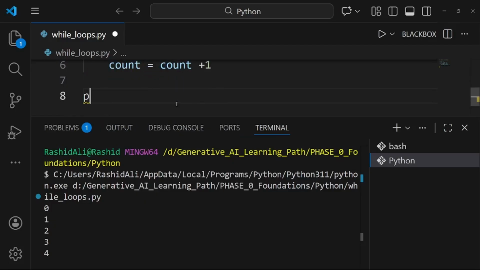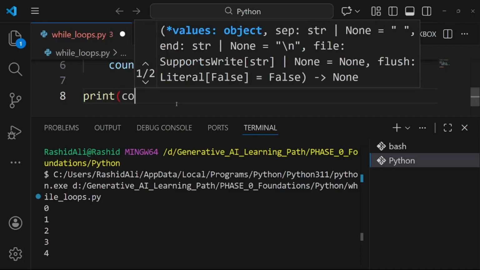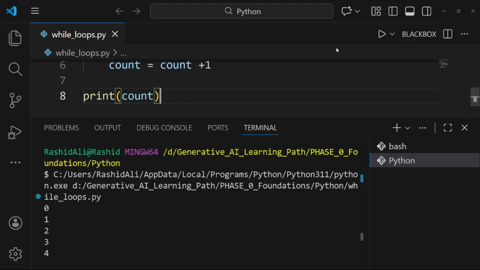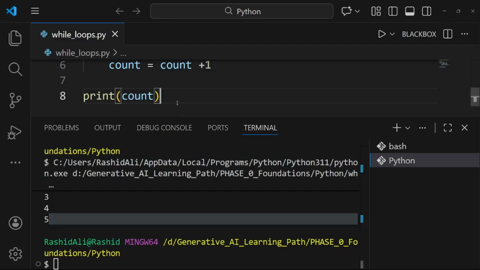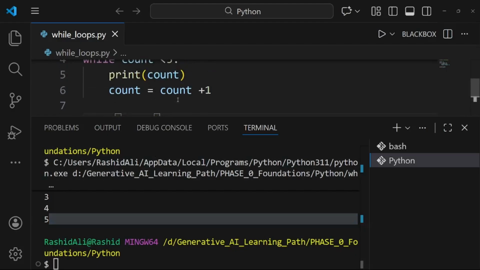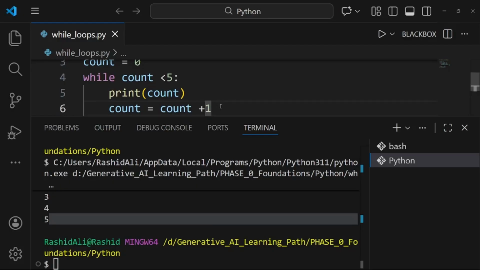We can check the count value. What is the count value now? It must be 5, and you can see that it is 5. That is what leads us out of the block. Otherwise it would continue. If I don't write this line, it will keep printing the count value, which is 0, and it will be stopped manually, not by our program.